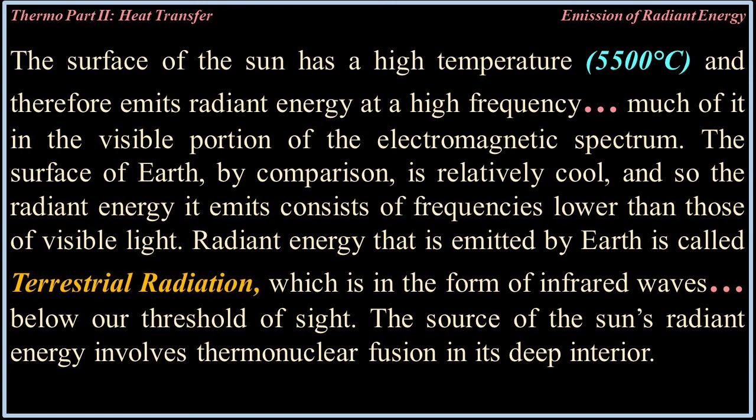Radiant energy that is emitted by Earth is called terrestrial radiation, which is in the form of infrared waves below our threshold of sight. The source of the sun's radiant energy involves thermonuclear fusion in its deep interior.